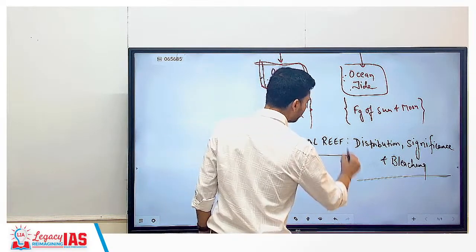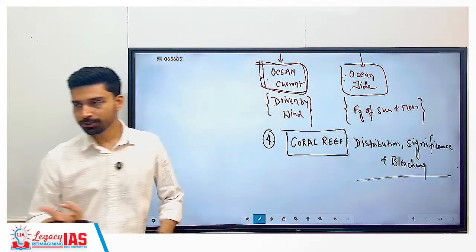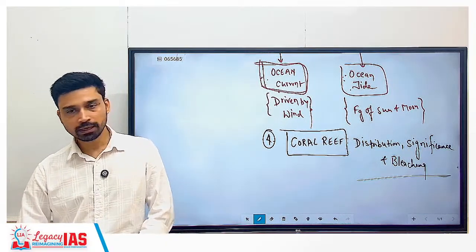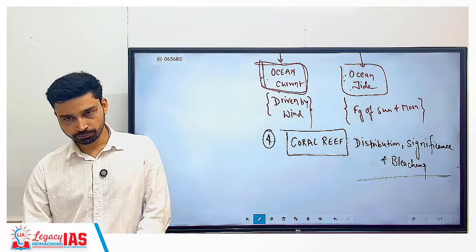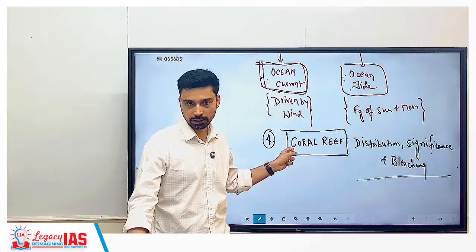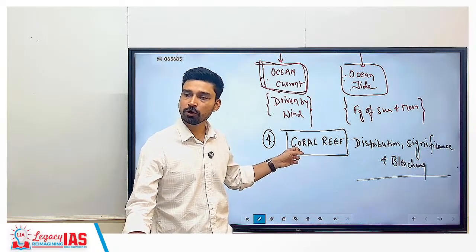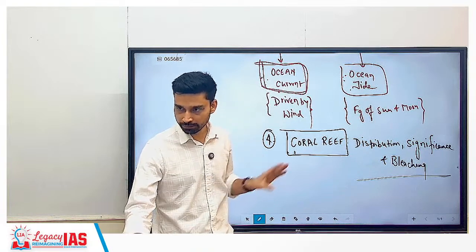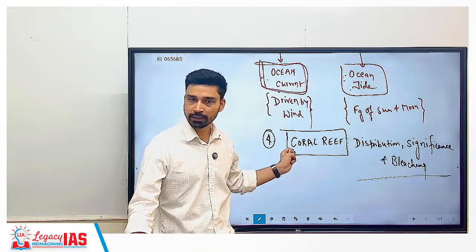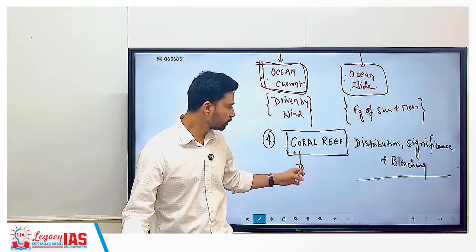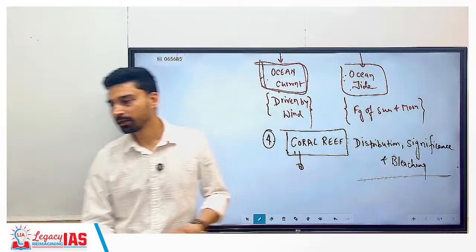Coral reefs are a very important ecosystem, a biodiversity hotspot, we can say, in the ocean. And you can understand this from the fact that in the entire ocean, they cover less than 1% of ocean area, but they support 40% of ocean life. Ocean life means both plant life as well as animal life. That is what makes them very significant, and that is why UPSC has included this in the syllabus. So we can write this one important fact about coral reef.